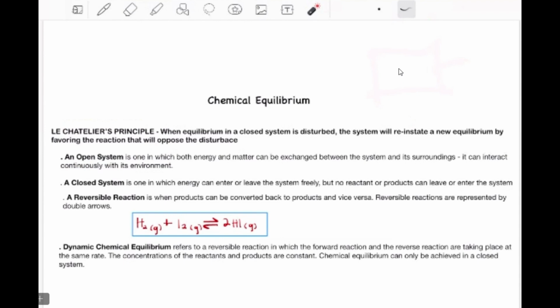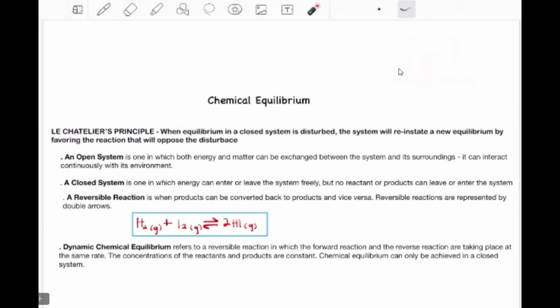Energy can leave the system and can also enter the system, because when we talk about entering the system, you will put the pot on a stove. The stove is the one that is hot, and the heat is entering the pot so that the water can boil. So that is chemical equilibrium.